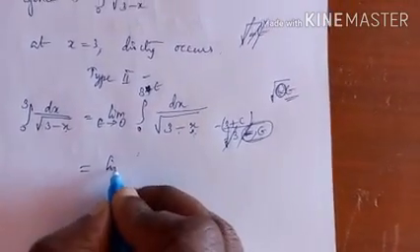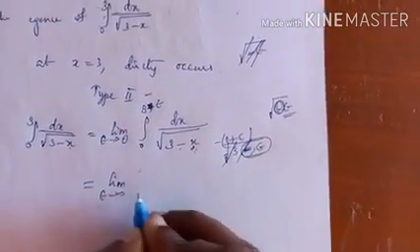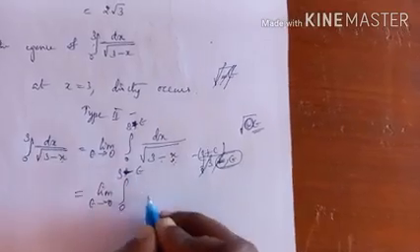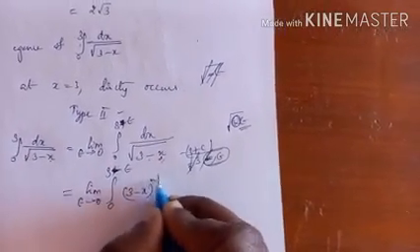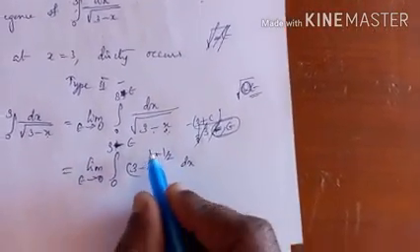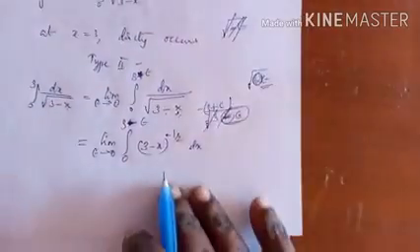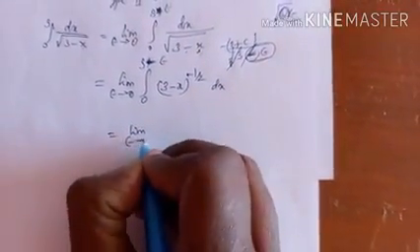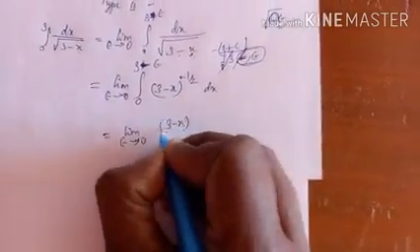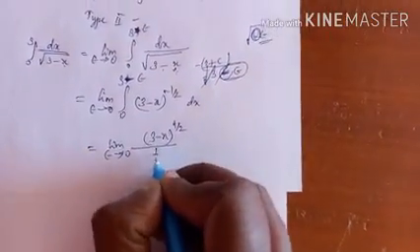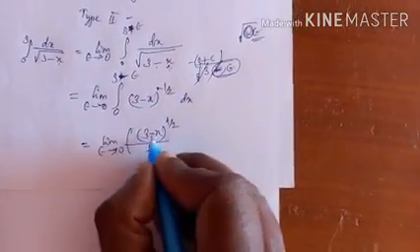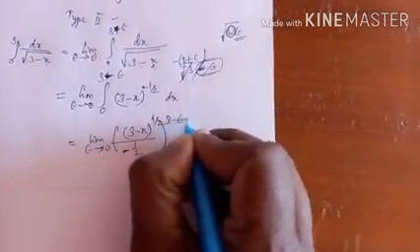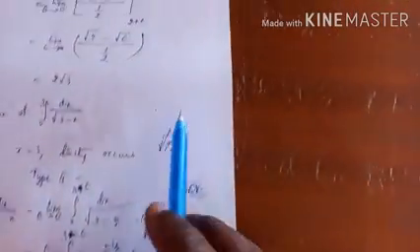Limit epsilon tends to 0, integral from 0 to 3 minus epsilon, (3 minus x) to the power minus 1 by 2 dx. The square root is power 1 by 2, and when it is taken to the numerator, it is minus 1 by 2. Now let us integrate: (3 minus x) to the power minus 1 by 2 plus 1, by minus 1 by 2 plus 1, with the coefficient of x, from 0 to 3 minus epsilon. See the formula, this formula.